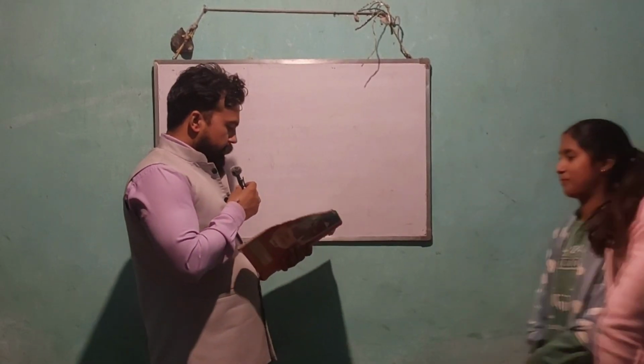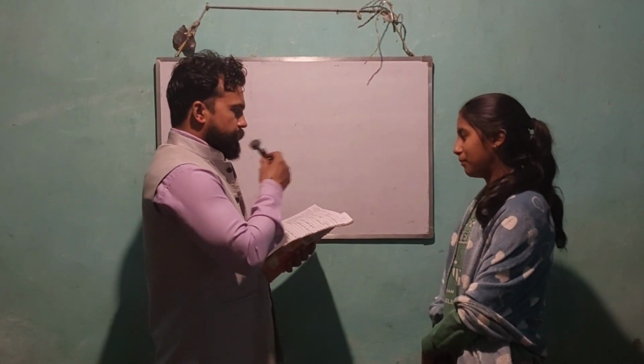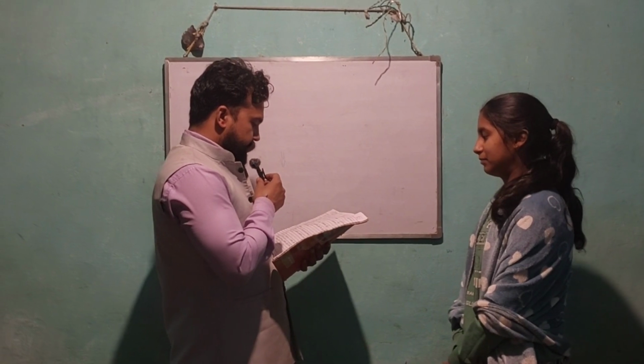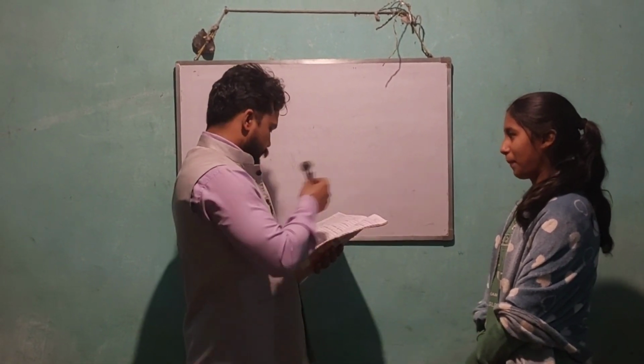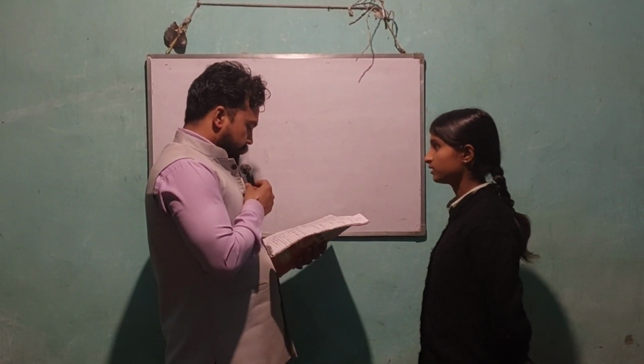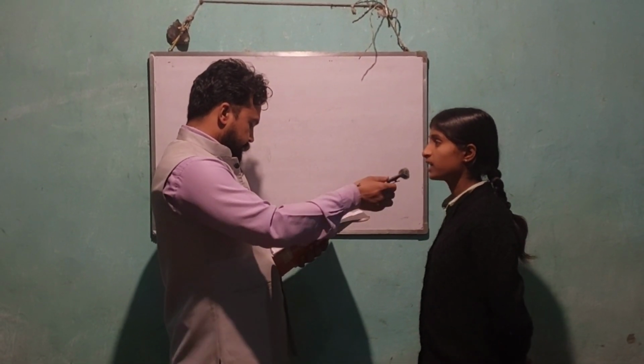Okay, Kanika. Which gas is produced during photosynthesis? My answer is oxygen. And which subatomic particle carries a negative charge? My answer is electron. Okay, Shivi. Which vitamin is best for human eyes? My answer is vitamin A. How many pairs of ribs does a typical human have? My answer is 12 pairs.